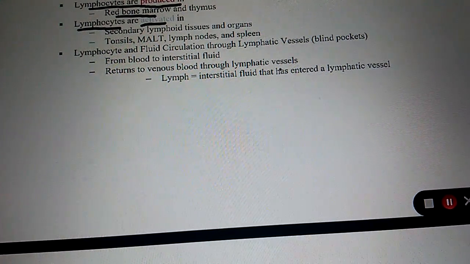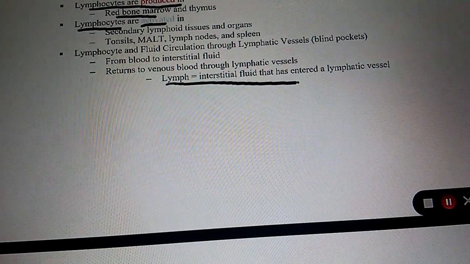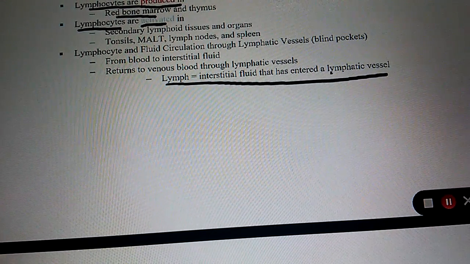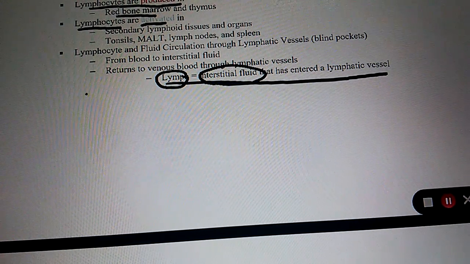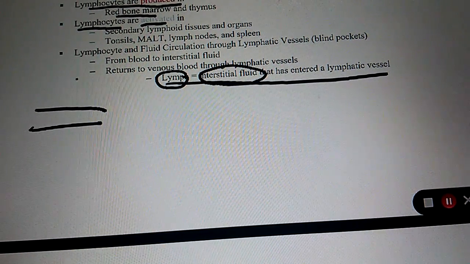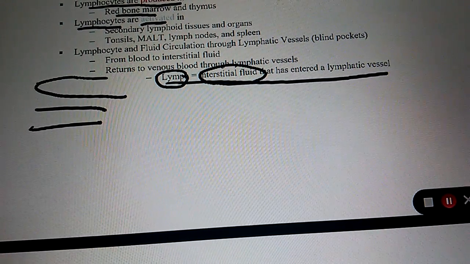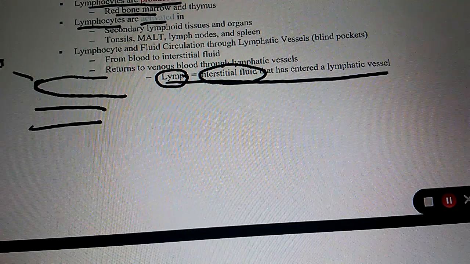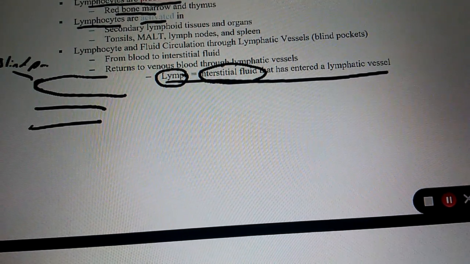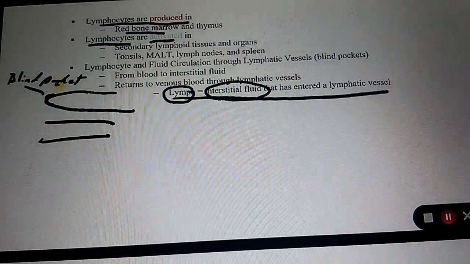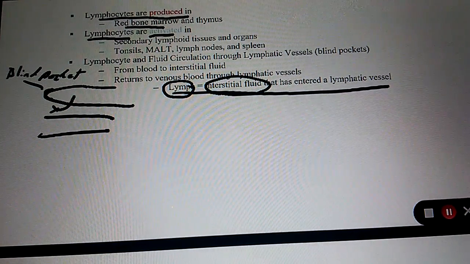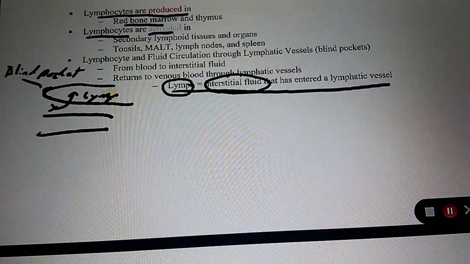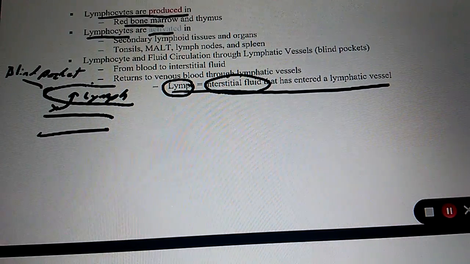Okay. Lymph, make sure you remember this definition. Lymph is interstitial fluid that has entered a lymphatic vessel. So what is lymph? It's interstitial fluid that has entered a lymphatic vessel. So remember, if this is a blood vessel, and here's a lymph vessel, a lymph vessel has this closed end. We call it a blind pocket. Interstitial fluid is out here. So any of the interstitial fluid that goes in there is called lymph. So what do we call the interstitial fluid that goes in a lymphatic vessel? Lymph. Pretty easy. Pretty straightforward.